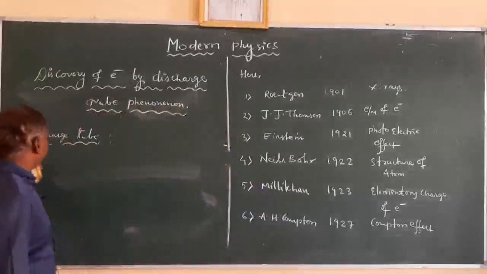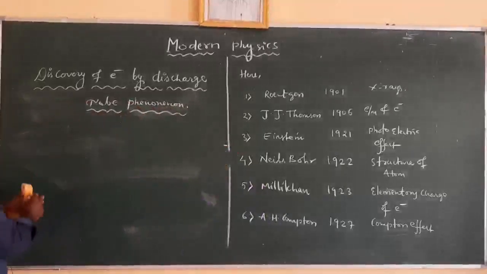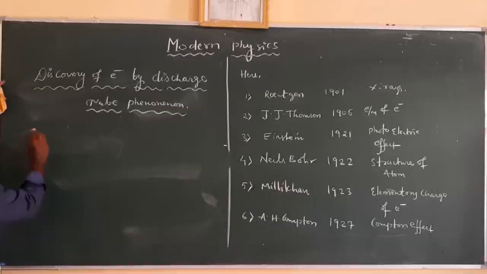Okay. Now you can consider the first condition I am taking here.